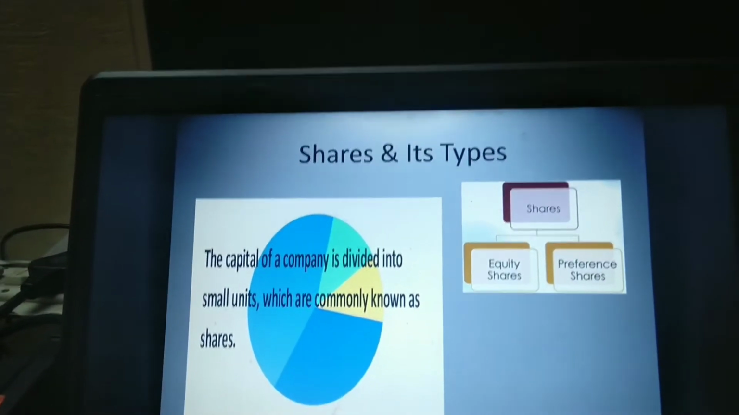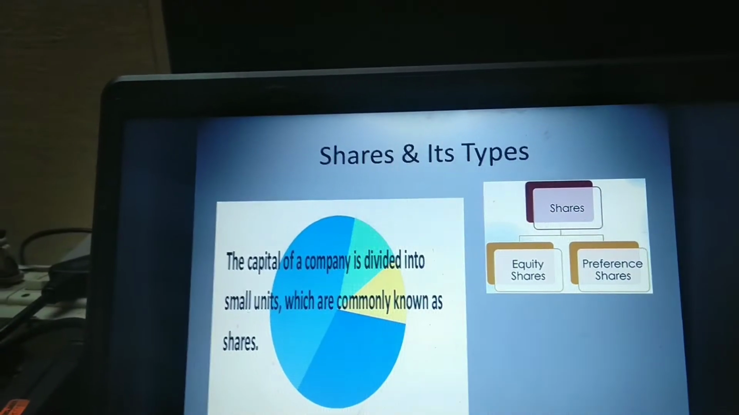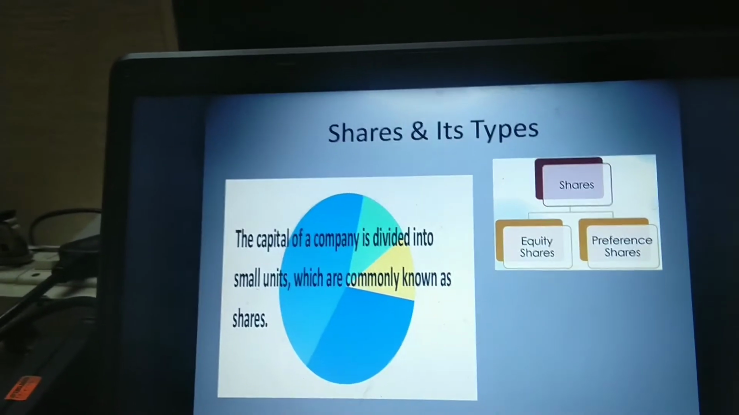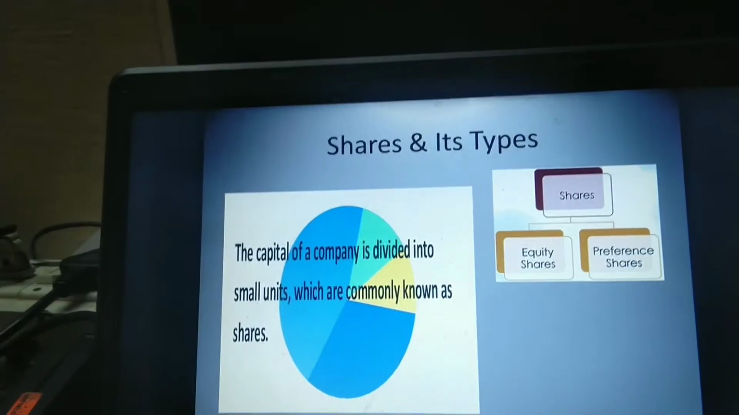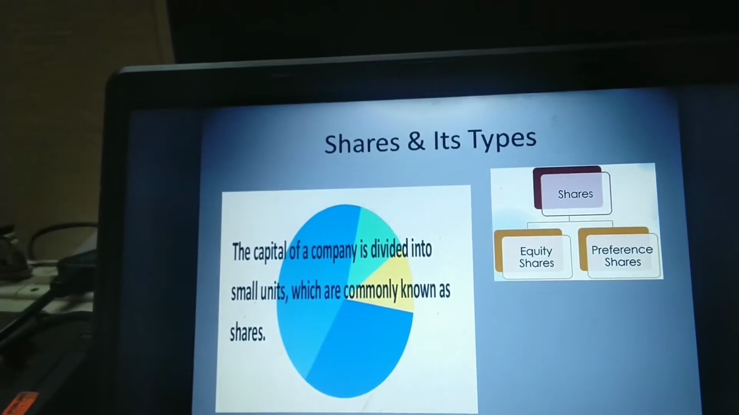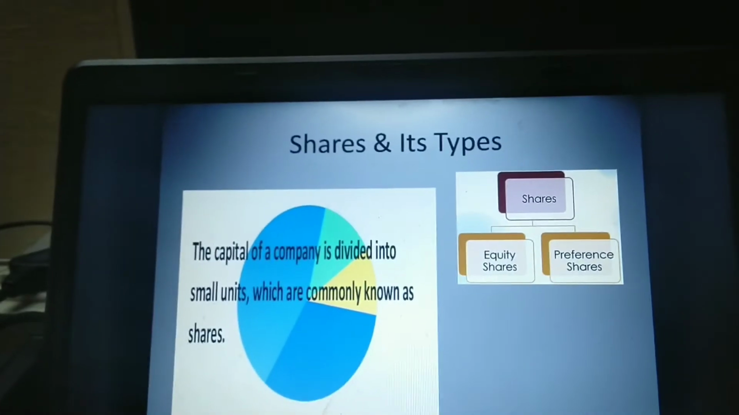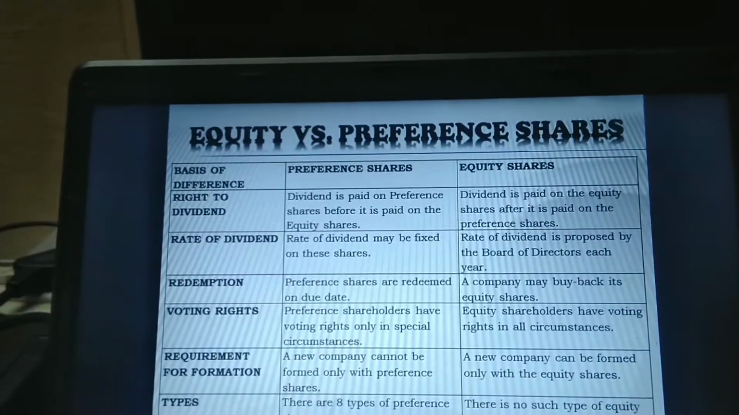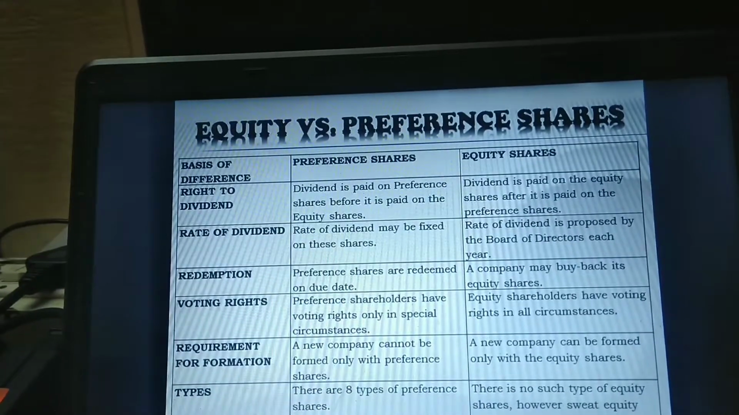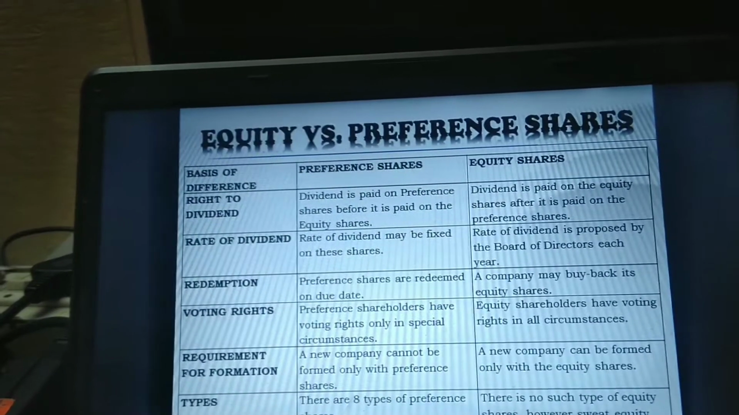Moreover, the preference shareholders will get a fixed rate of dividend, whereas there is no fixed or confirmed rate of dividend for equity shares. Once the fixed rate of dividend is given to the preference shares, whatever surplus profit is available in the hands of the company will go to the equity shares. So the equity shareholders are the real owners because they bear the risk. Equity versus preference shares: in what way do these two shares vary? One, the dividend on preference shares is paid before it is paid to the equity shares.